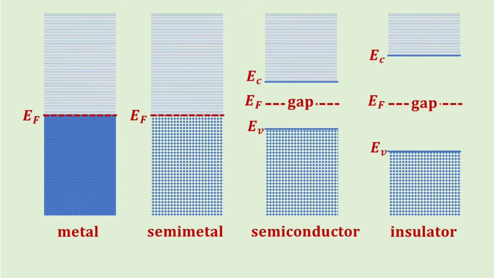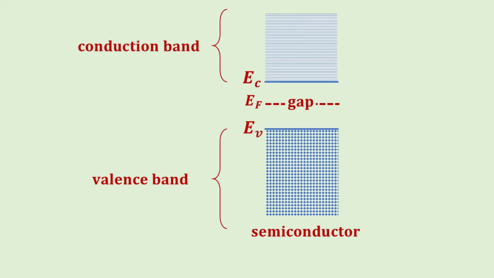A semiconductor, as the name implies, is in between a semimetal and an insulator. However, its band gap is smaller. It is small enough that free electron or hole carriers can be thermally excited across the band gap. By convention, we call the band of unfilled states the conduction band, and the filled states the valence band. Here, EC and EV denote the energies of the conduction and valence band edges. The energy difference between EC and EV defines the energy gap. How small does the band gap have to be to qualify as a semiconductor? As we shall see later, that very much depends on applications.